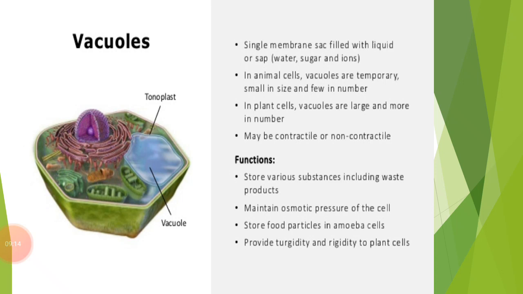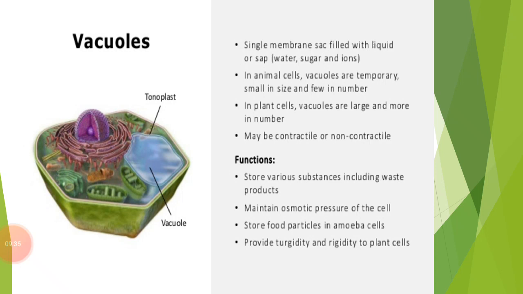Most animal cells do not have vacuoles, but some animal cells do. For example, amoeba. Amoeba is an animal cell which has a very small vacuole, but the vacuole found in amoeba is commonly known as a food vacuole because it contains food particles.